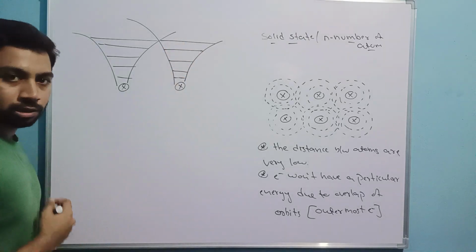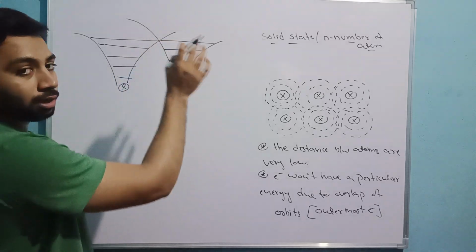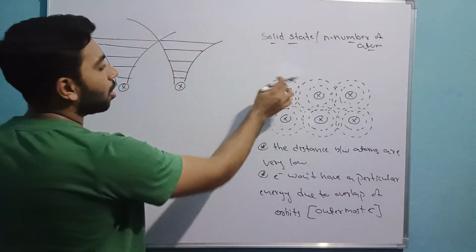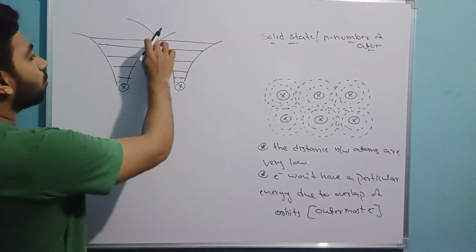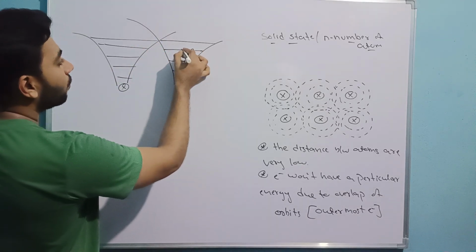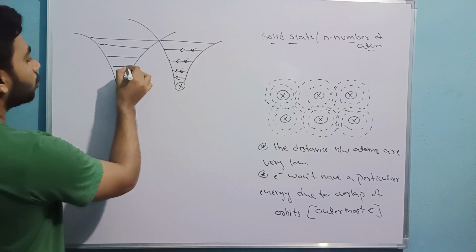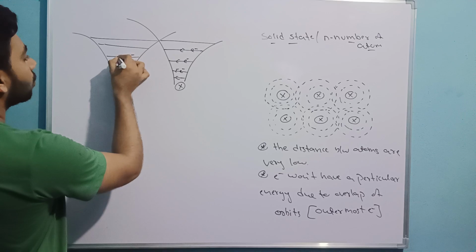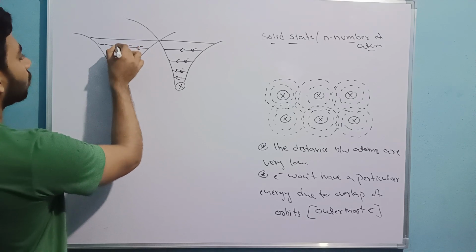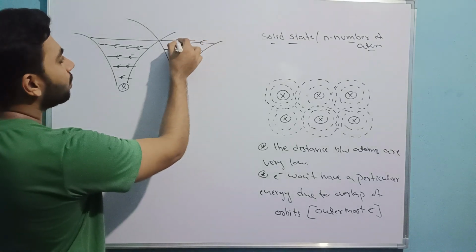It is the outermost, and at this point our orbits are overlapping. See, the electrons here are very close to our nucleus. Here, electrons are very far away. Here also electrons are present, but very far away.